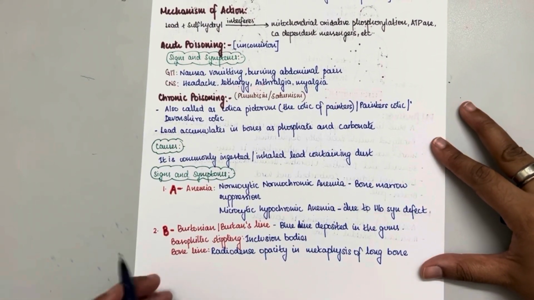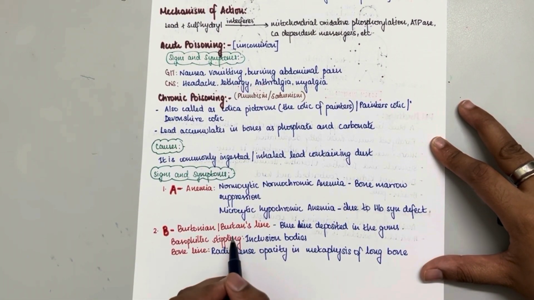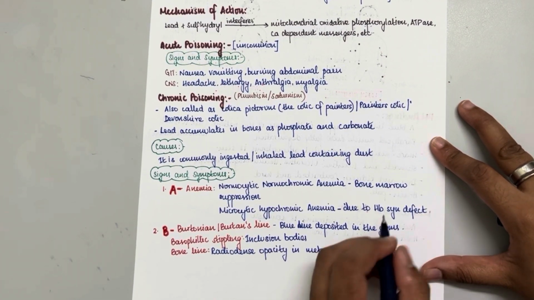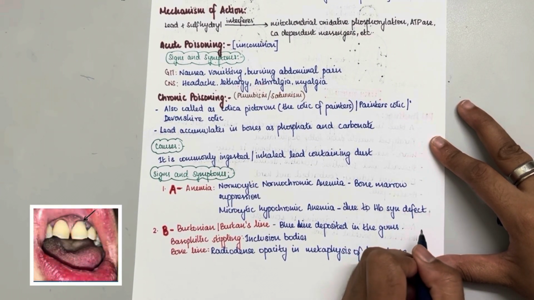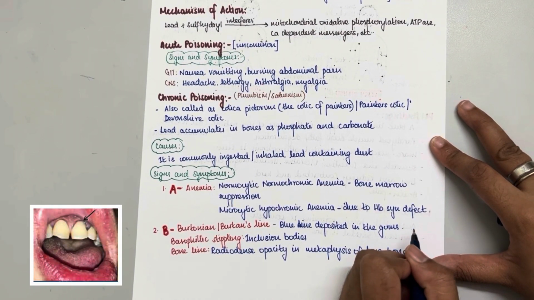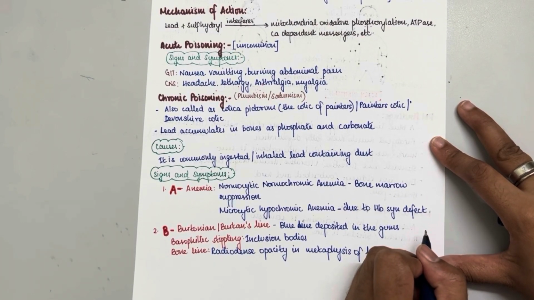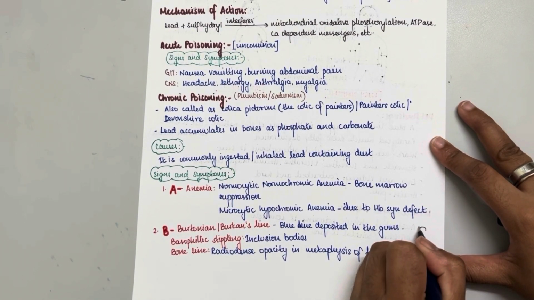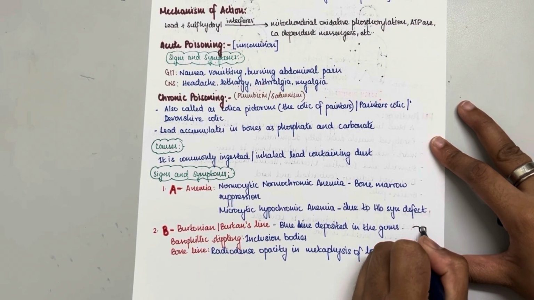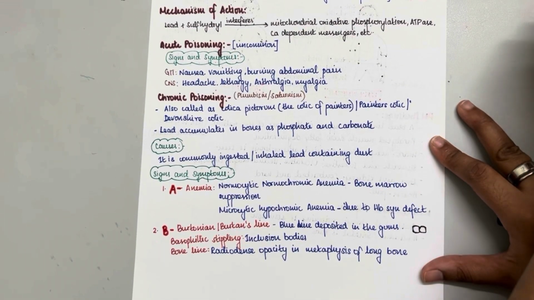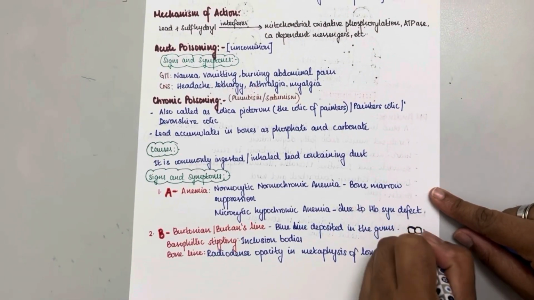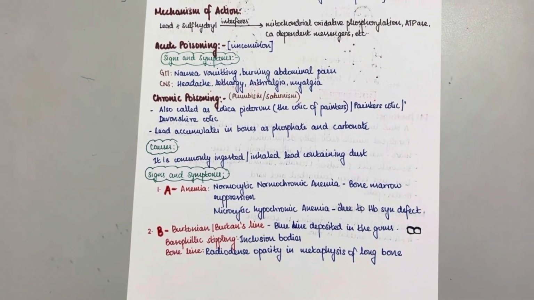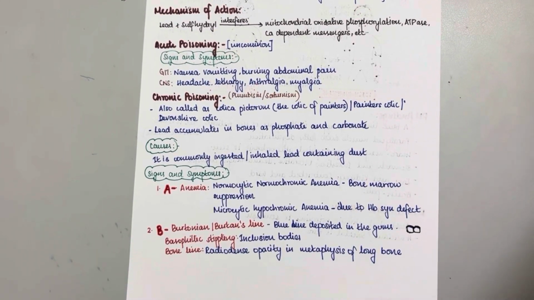Next, let us see B, that is Burtonian or Burton's line. This is nothing but a blue line deposited in the gums. To be clear, it is between the gums and the teeth, the place where the gums and the teeth join. If this is the teeth, this is where the blue colored line will be seen, over here. So this is called Burton's line.